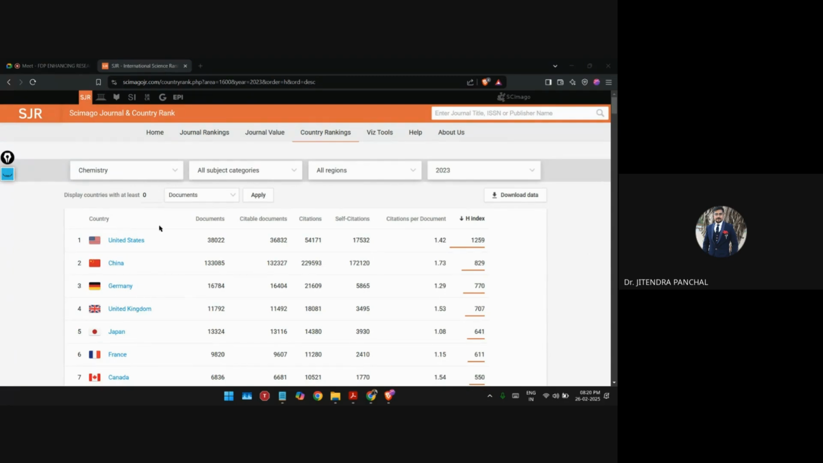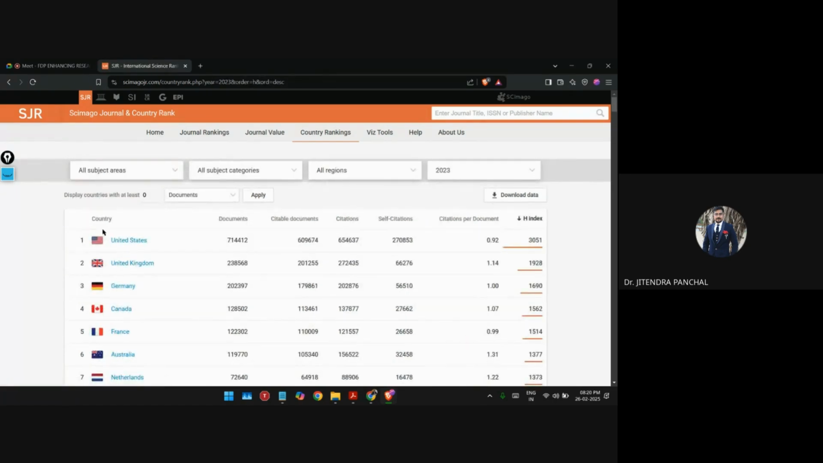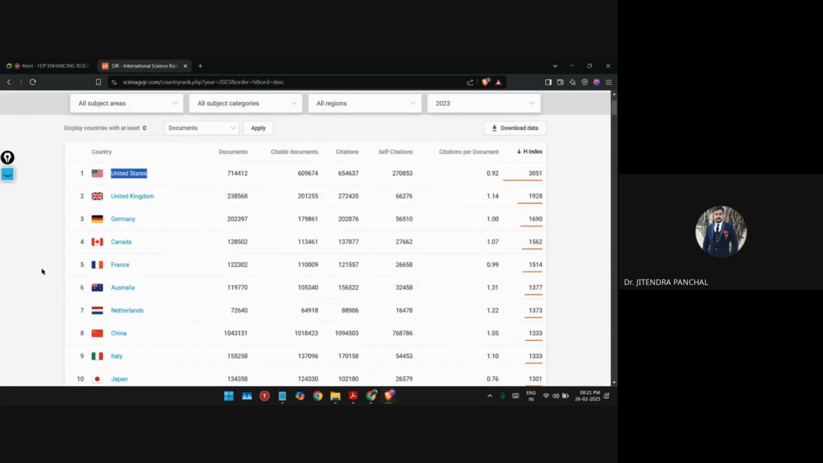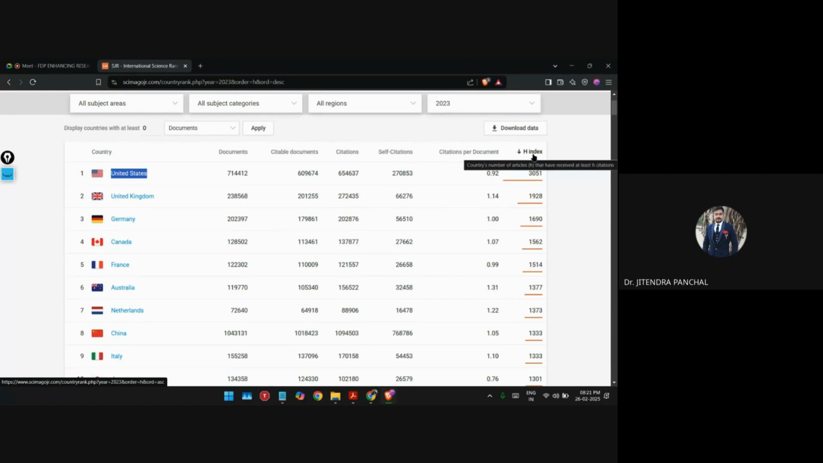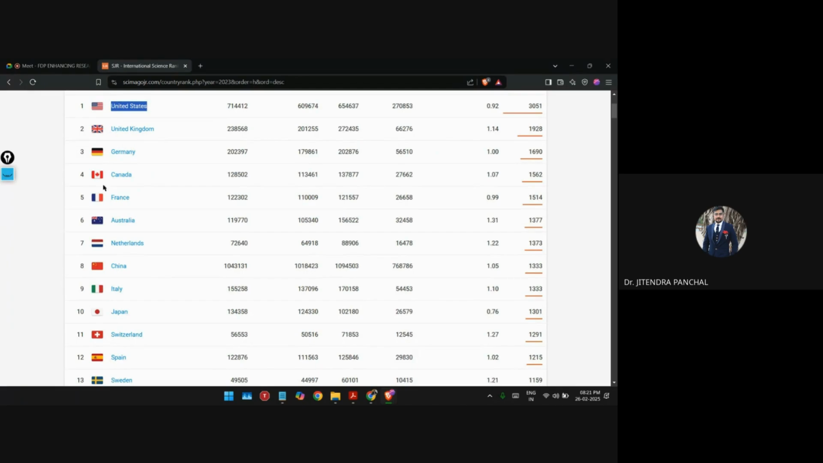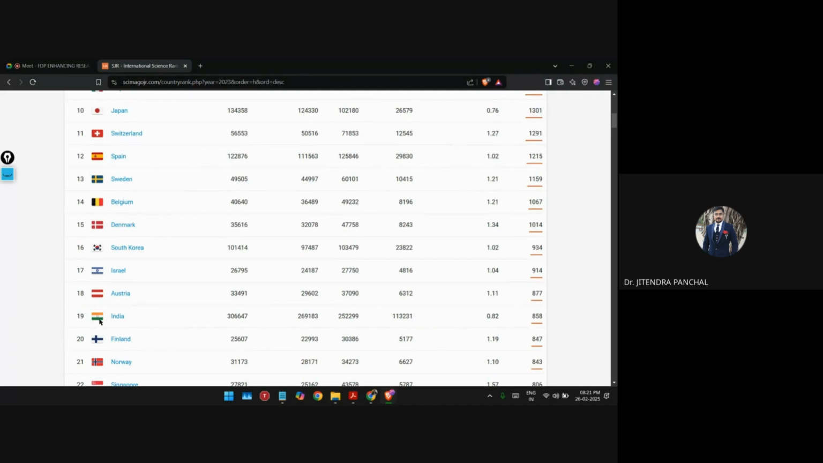Okay, so this is all about country ranking. Any doubt in this country ranking? Instead of this, you can select all the subject areas and try to find out how many documents or which country is the first one. Right now you can see as per h index, the United States is leading. As I have applied the filter on h index, you can see India is nowhere in the top 10 countries, but it is in the top 20, at 19th place.